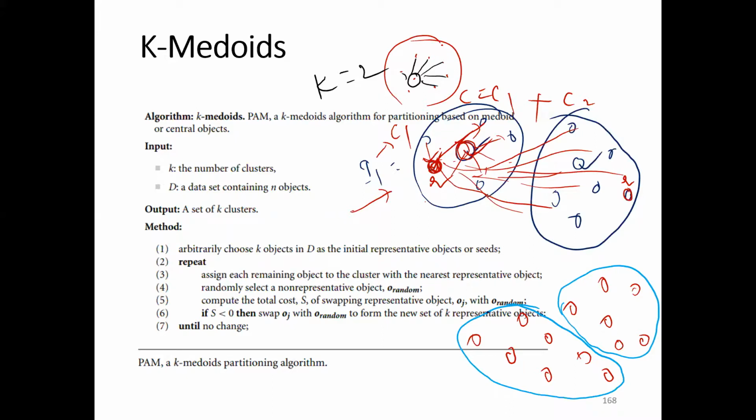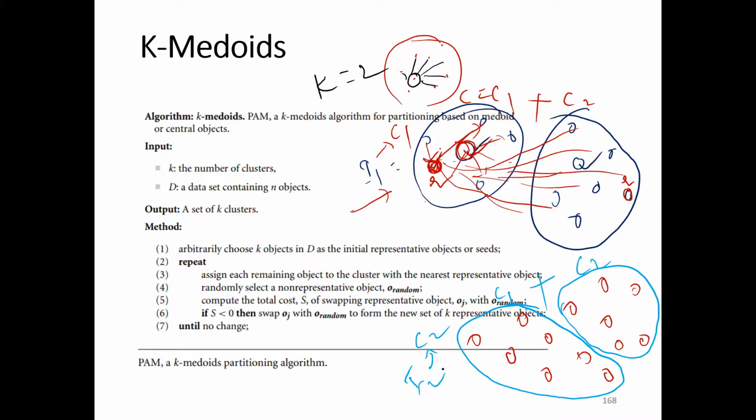Because whenever we change the medoid, the shape of the cluster also changes based on that medoid. So again, we need to calculate the cost of these two clusters, add the two costs, and calculate the total cost. This is the second iteration, and this is the cost of the second iteration.